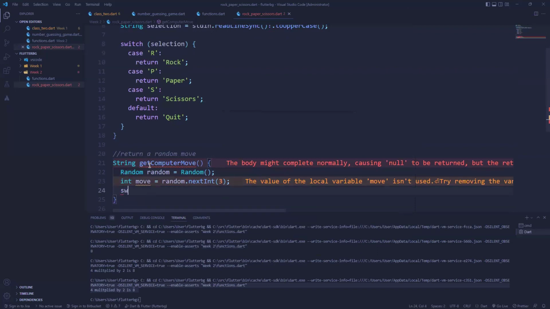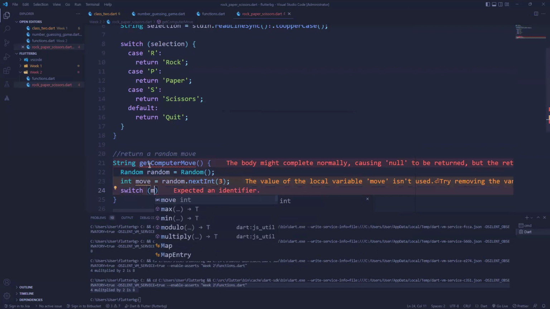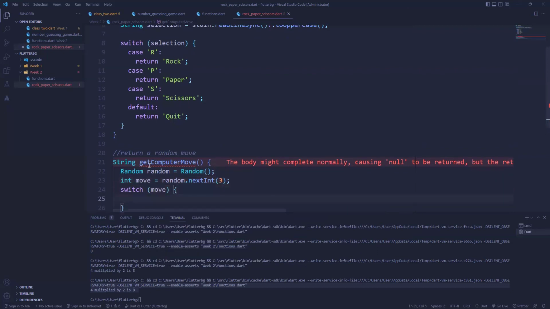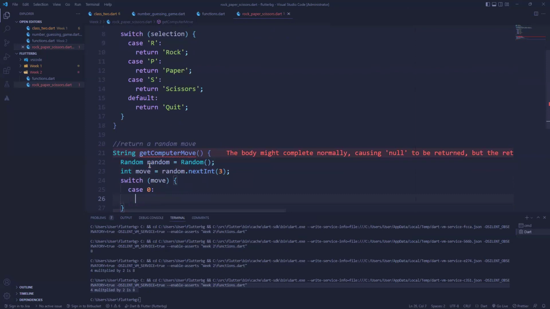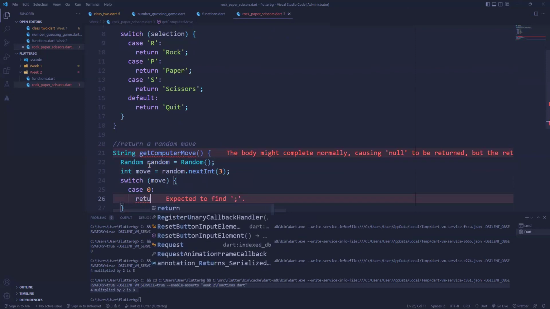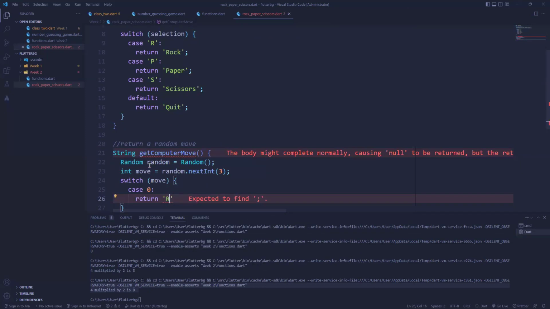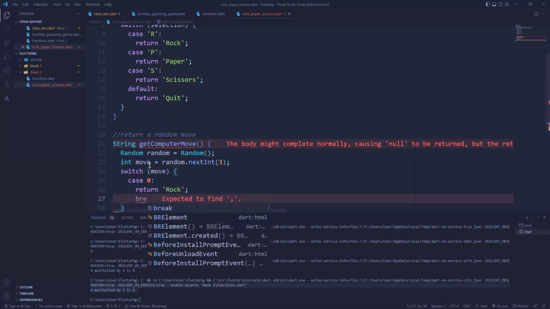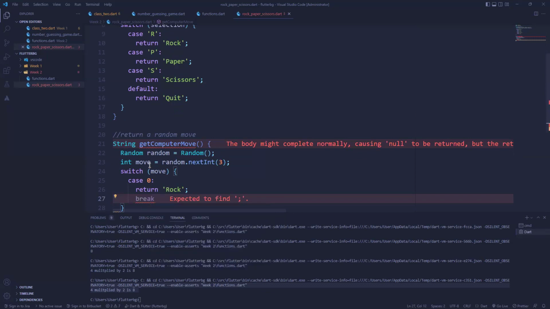Okay, so I'm going to use a switch again, and I'm going to switch on my move. So we are using switch because we have a fixed number of distinct options. So in the first case, if it returns a 0, right, we'll return, let's say, rock. So let me see. I still have this return code stuff.